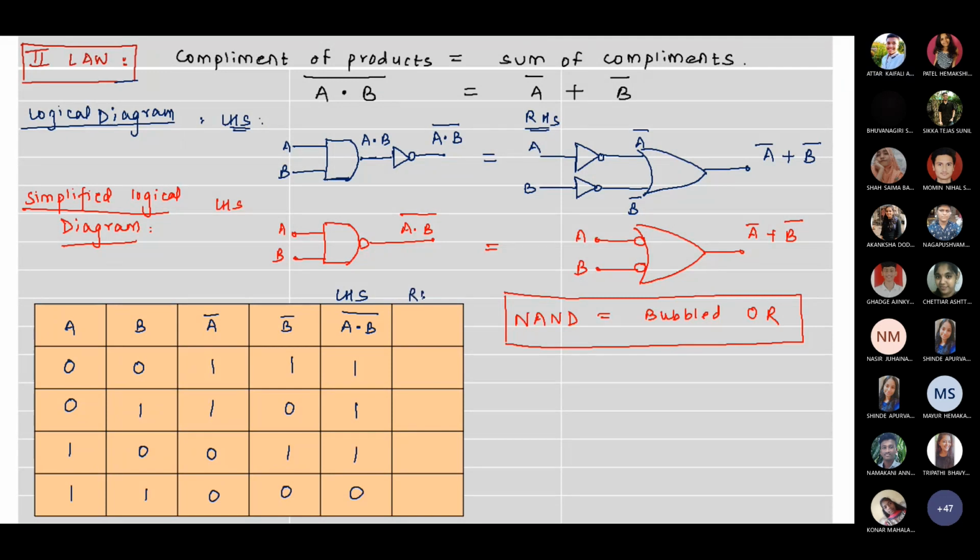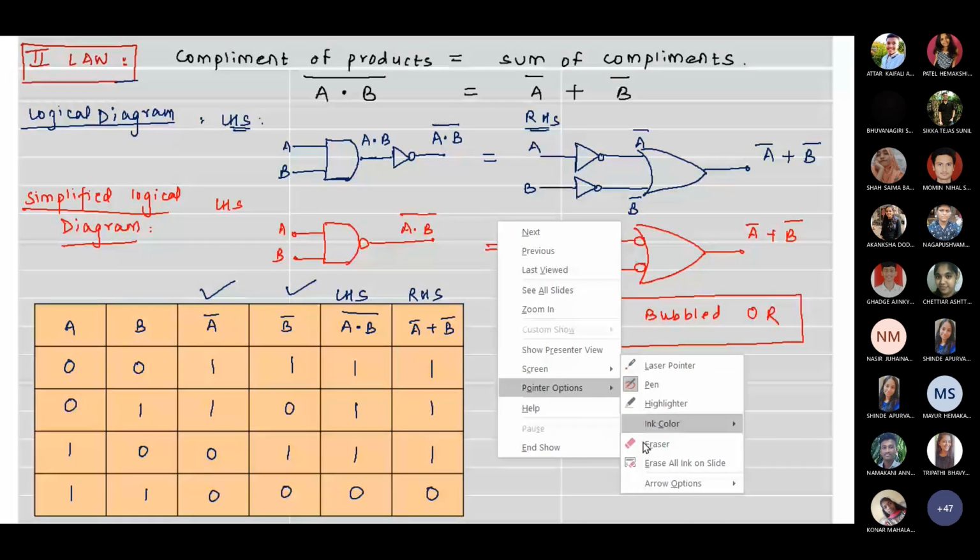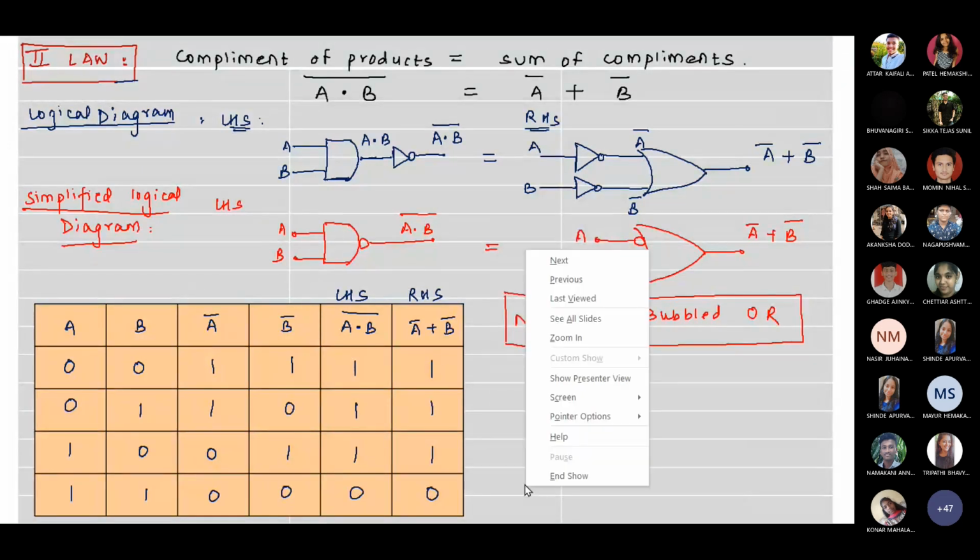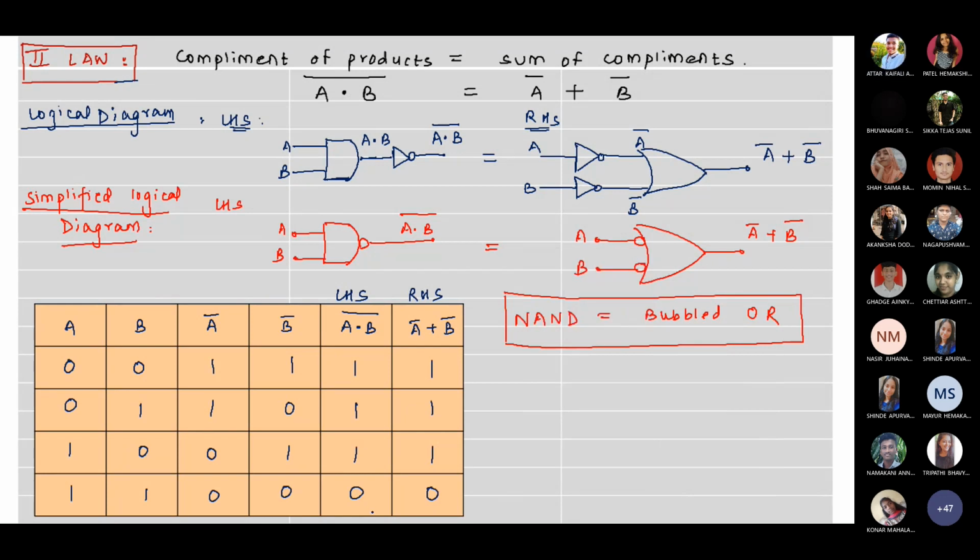RHS is A bar plus B bar, that is, this and this need to be ORed. So what will its result be? 1 plus 1 is 1, 1 plus 0 is 1, 0 plus 1 is 1, 0 plus 0 is 0. Now if we compare the LHS and RHS columns, aren't they the same? Yes, ma'am. They are the same. This is equal. Hence, as LHS is equivalent to RHS, the law is proved.